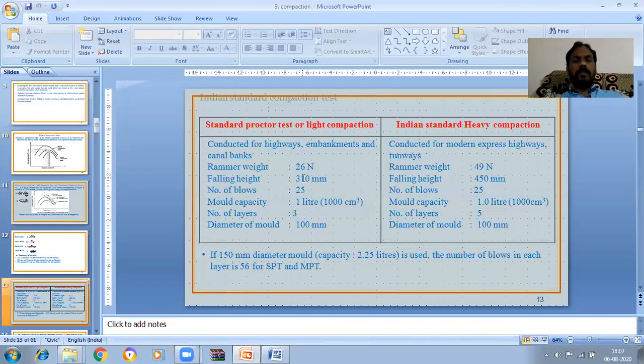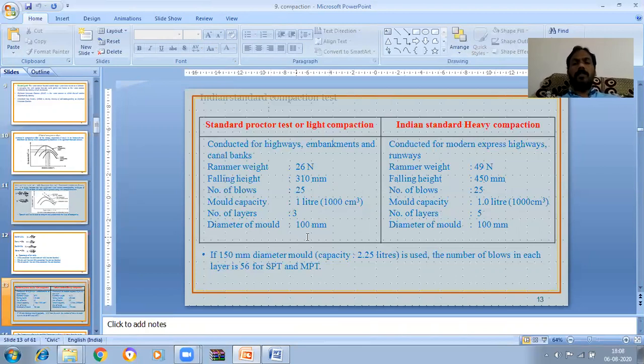The rammer falling height here is 310 mm, whereas here it is 450 mm. Number of blows is the same, 25. Mold capacity is the same, 1 liter. The number of layers here is 3, whereas here it is 5. That is one more difference between the light and heavy compaction tests. Rammer weight is different, 26 newtons and 49 newtons, and the falling height is 310 mm and 450 mm.